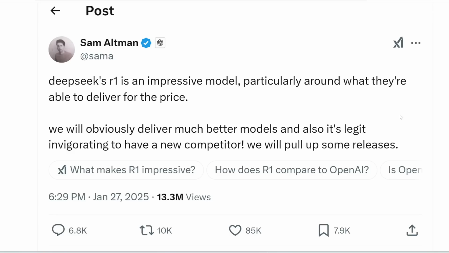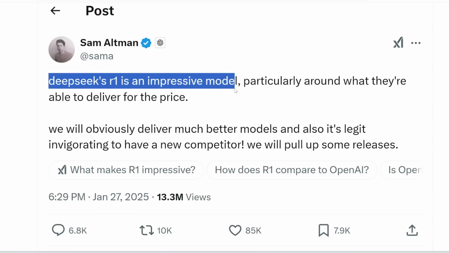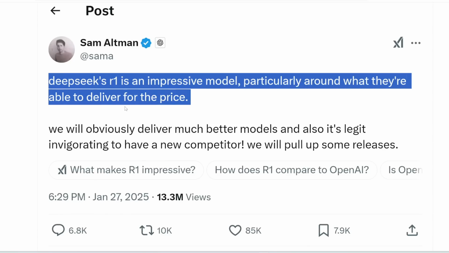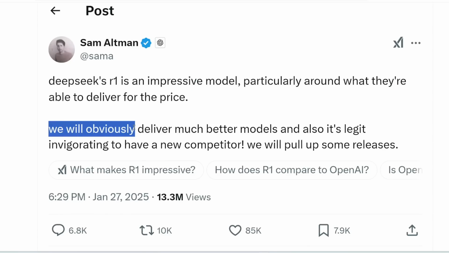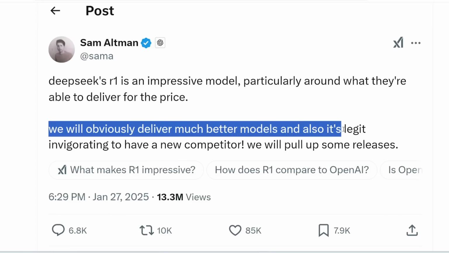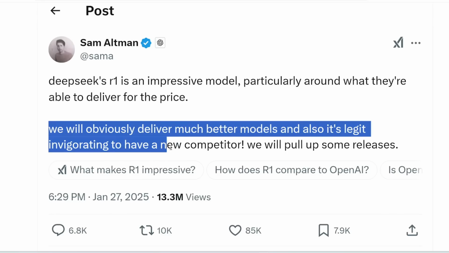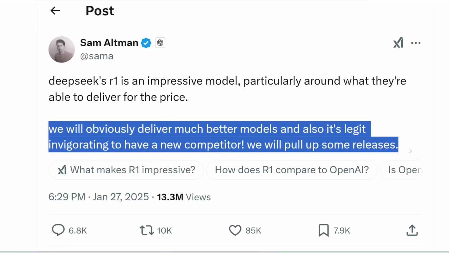So here's what Sam Altman has to say about DeepSeek. DeepSeek R1 is an impressive model, particularly around what they're able to deliver for the price. We will obviously deliver much better models, and also it's legit invigorating to have a new competitor. We will pull up some releases.